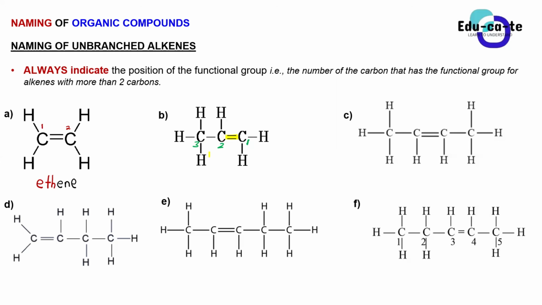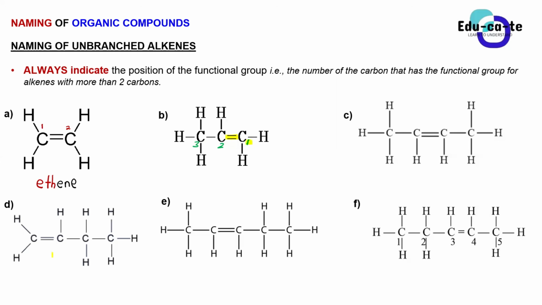Since it's between carbon 1 and carbon 2, we will say that it is on carbon number 1 because it must always occupy the lowest position. So the number on the functional group must be the smallest one. Between carbon 1 and carbon 2, the smallest number there is carbon 1. So you will say that the double bond is on carbon 1.